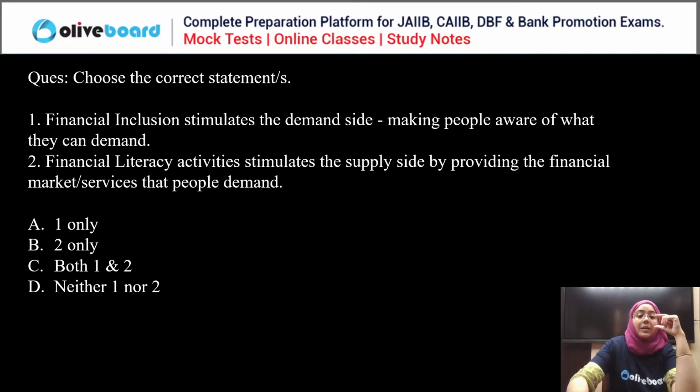Okay. Next. Choose the correct statement. Financial inclusion stimulates the demand side, making people aware of what they can demand. Financial literacy activities stimulate the supply side by providing the financial market and service that people demand. We have to choose the correct statement here.